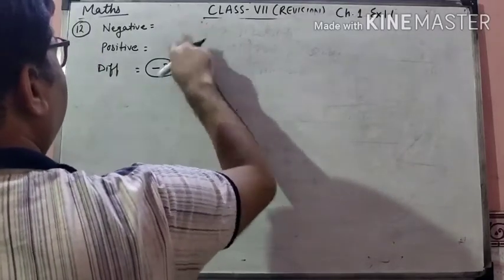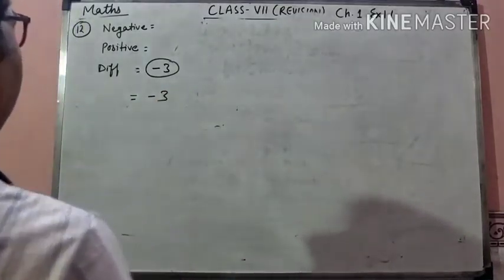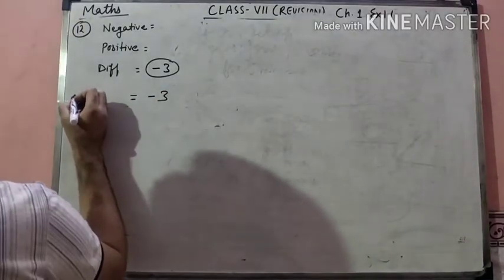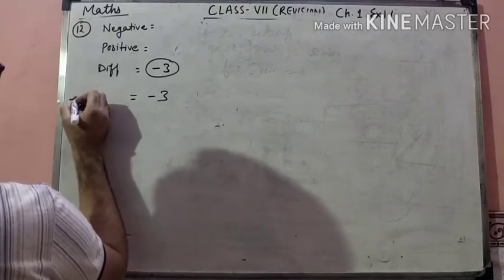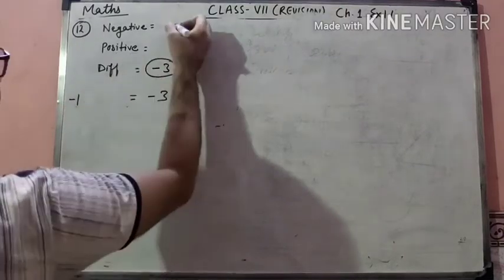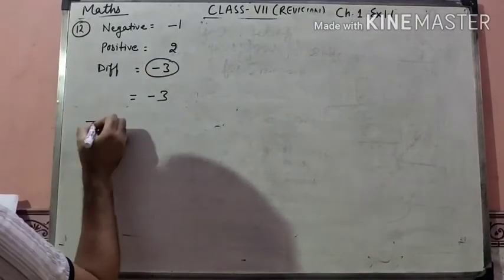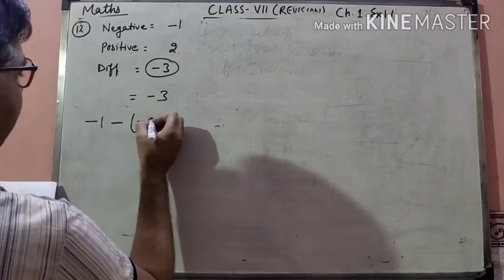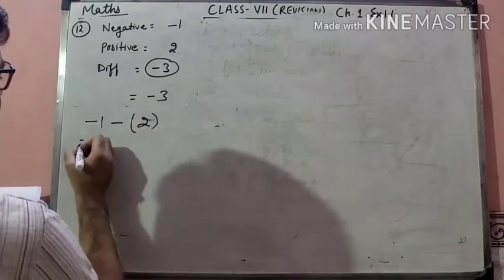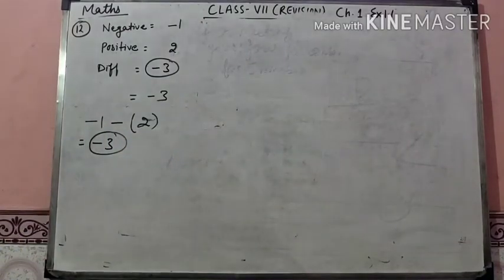One is -1 and the positive integer is 2. When from -1 we subtract 2, the result will be -3. You can think of any two numbers. It depends on you, students.